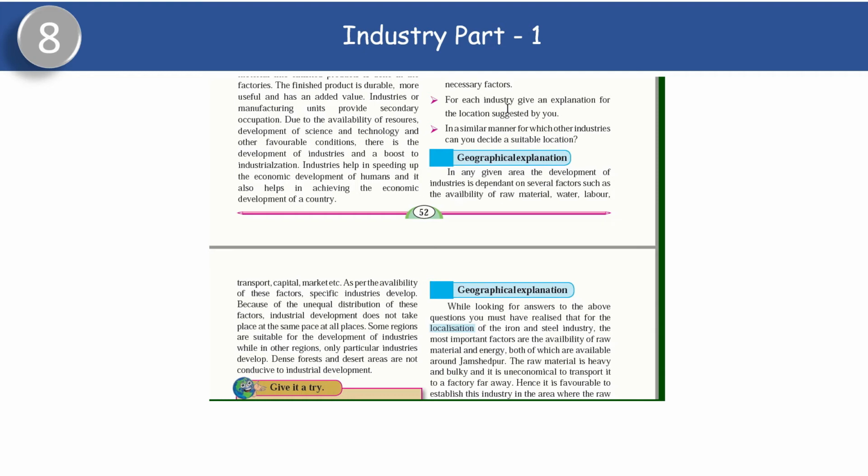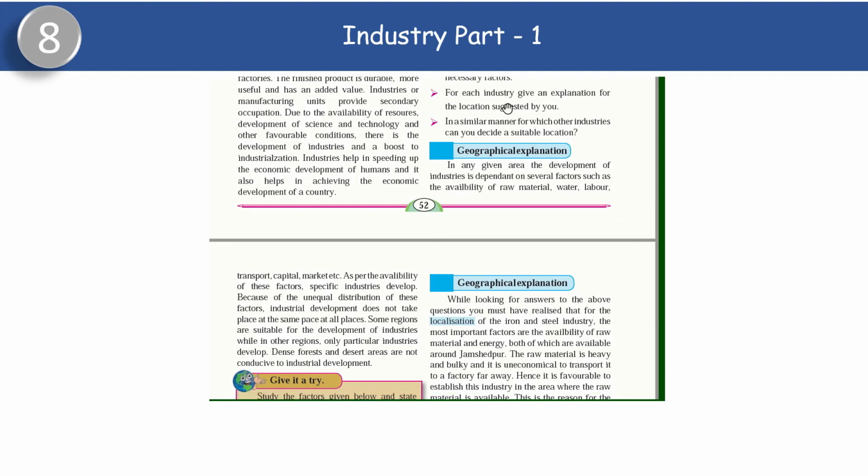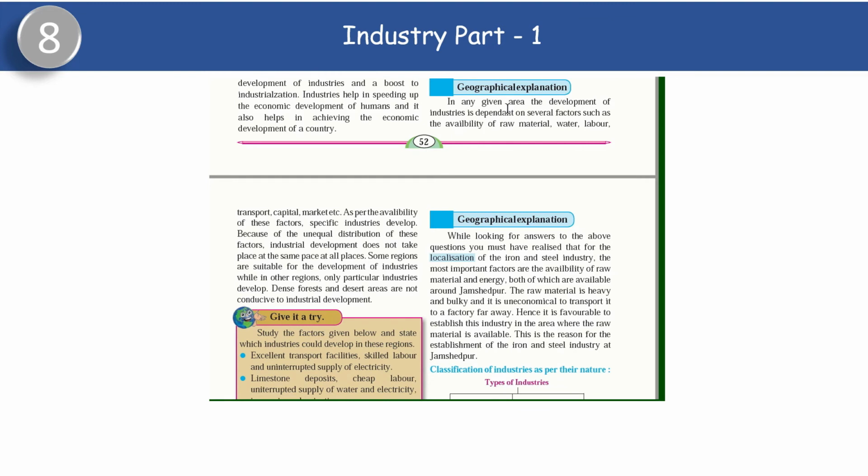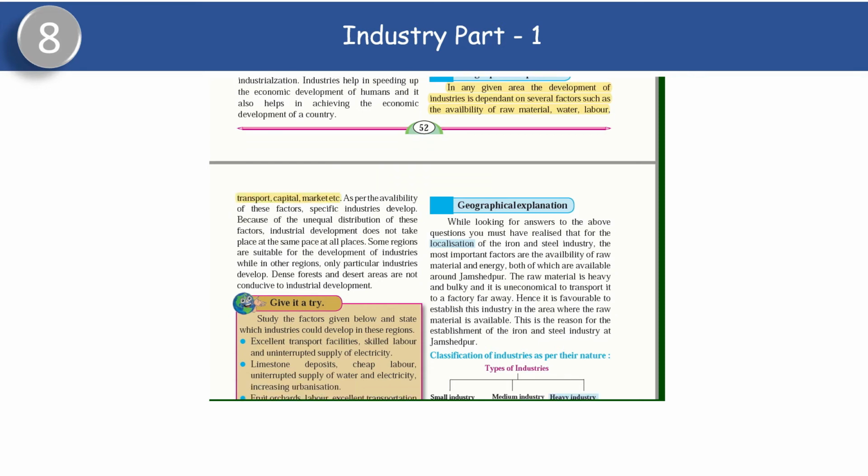Now, let's see what is the geographical explanation. In any given area, the development of industry depends on several factors such as availability of raw materials. See, these are the factors on which it is dependent. You have got raw material, water, labor. Labor means what? People to work. Transport, capital. Capital means what? Money. You have to invest money. And markets, where we are going to sell the finished product. As per the availability of these factors, specific industries develop.